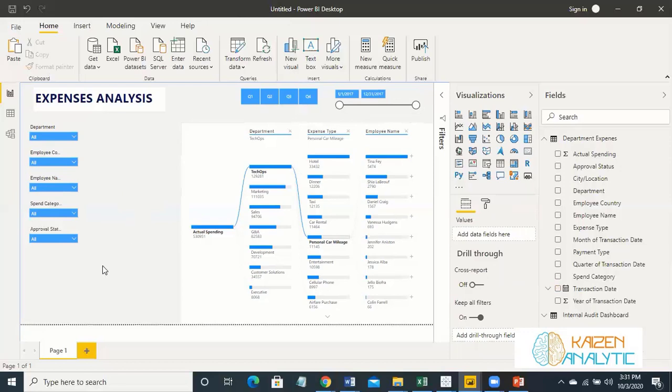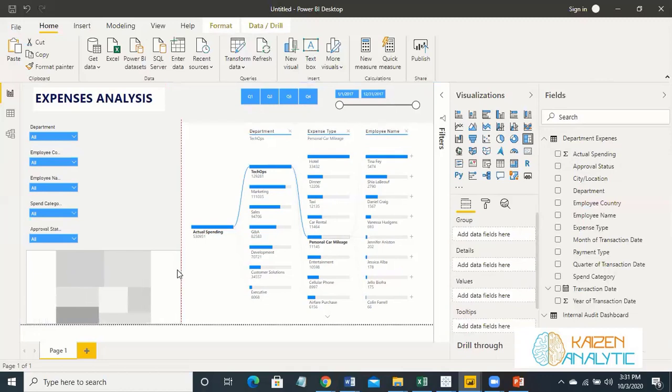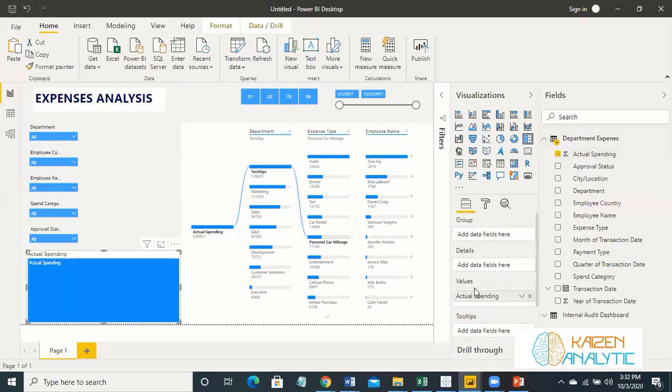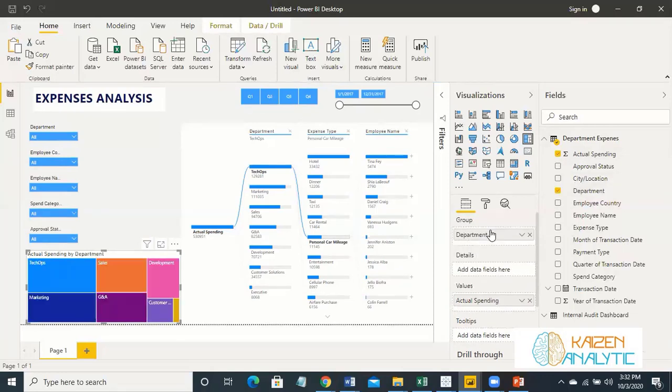So now we can just place some other thing as well over here. For instance, I will show you how to place a visual, and you can drill down with those visuals as well. Okay, so let's place this tree map over here, and let's make it in a drill down option. For instance, first actual spending in values, and we want to place two things in this group. The first one is the department, and the second one is the expense type.